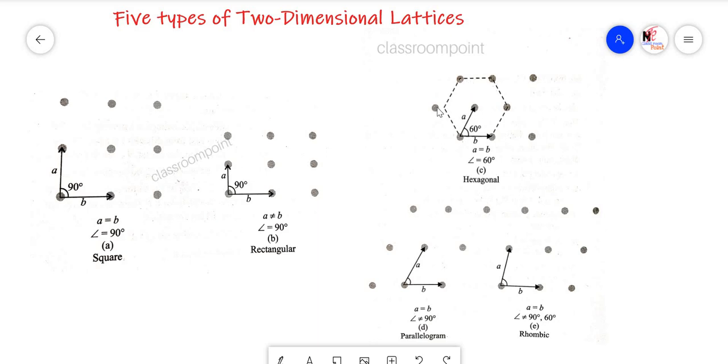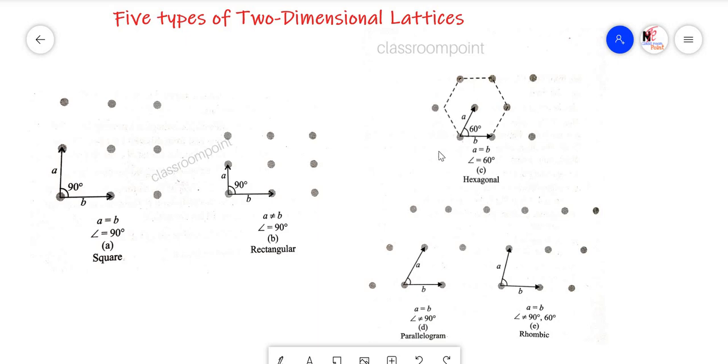This is one particle, this is the second particle that is arranged in between the first 2 particles of the earlier layer, and here it is again between the 2 particles of the earlier layer, and third layer particle is in between the second layer particles, and this exactly coincides with the first layer particle.